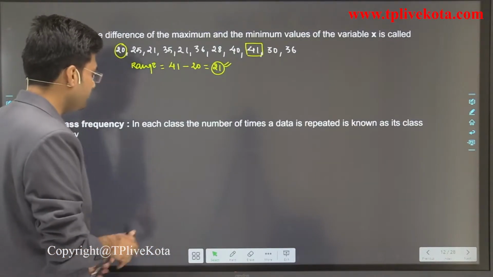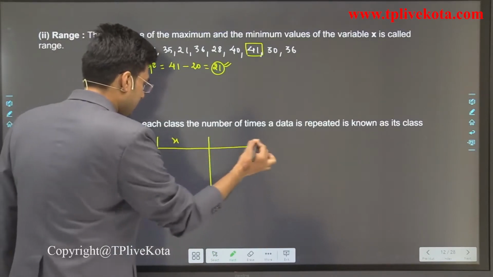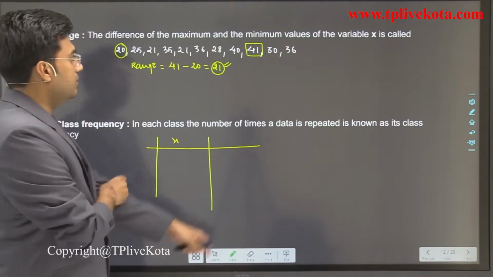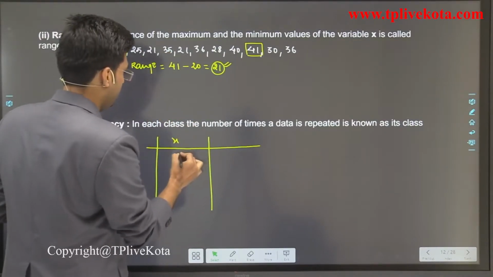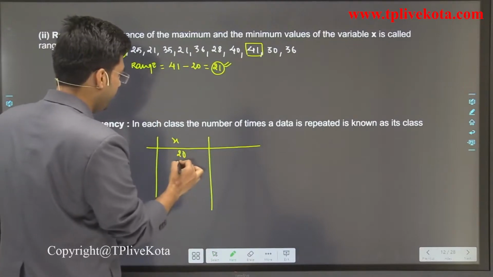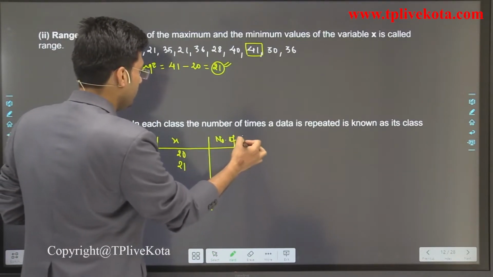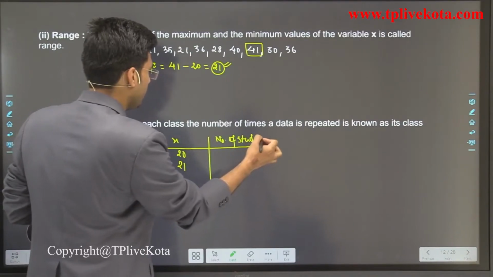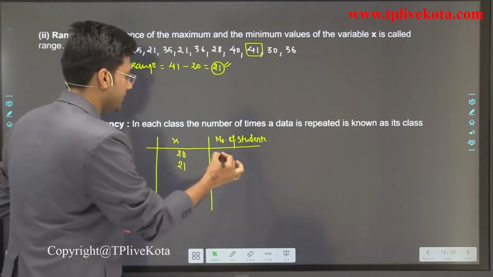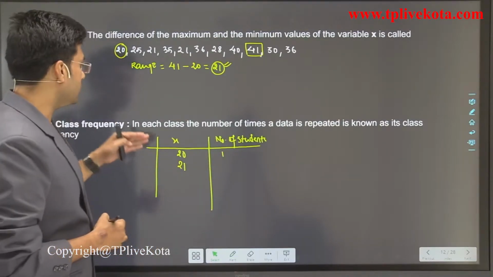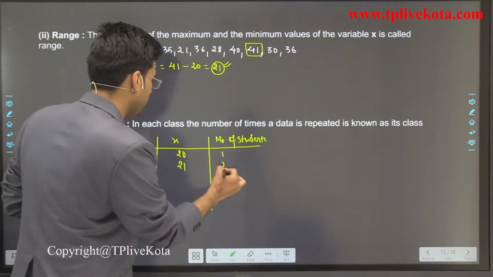For example, let this be x, and we write 20, then 21, then number of students. How many students got 20 marks here? Only one student. How many students got 21 marks? It is 1, 2. So 2 students got 21 marks.